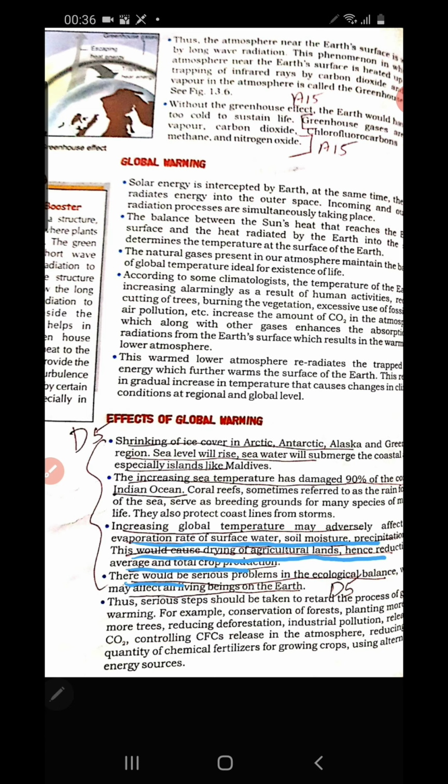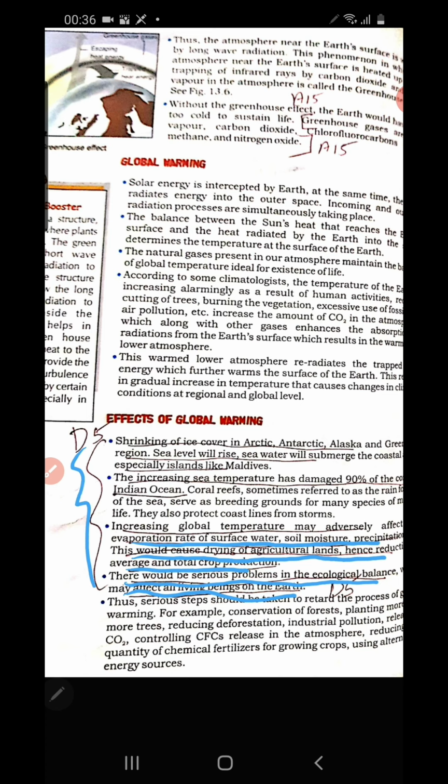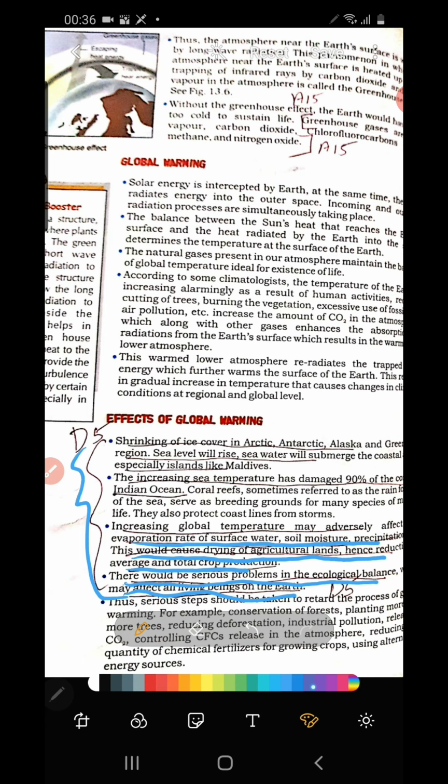So there would be a serious problem in the ecological balance. All these changes in the season and increasing level of temperature and ocean water will cause a disbalance in the ecosystem and affect the life of human beings.